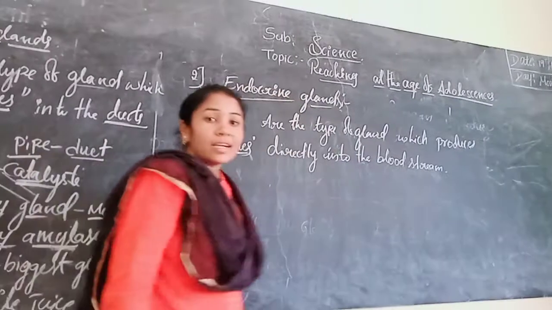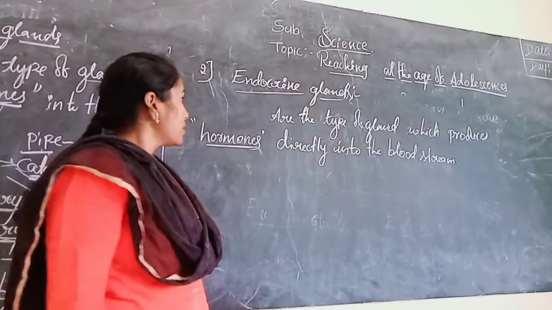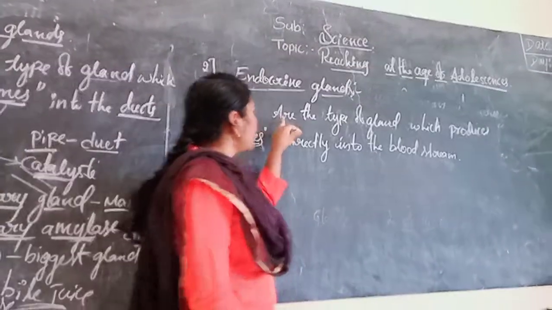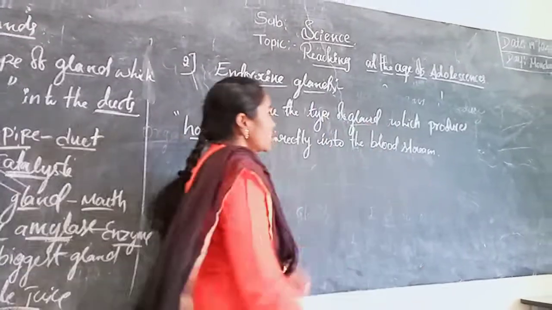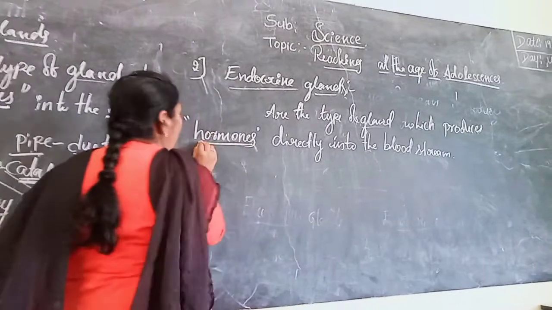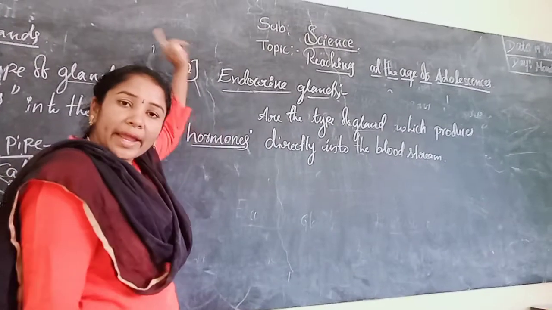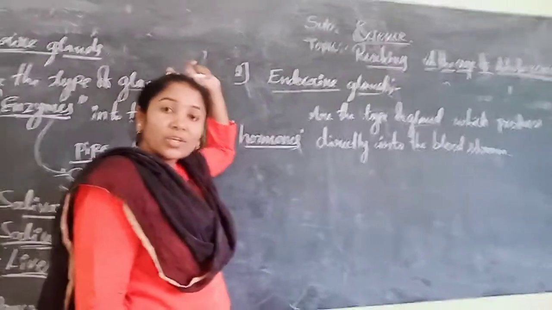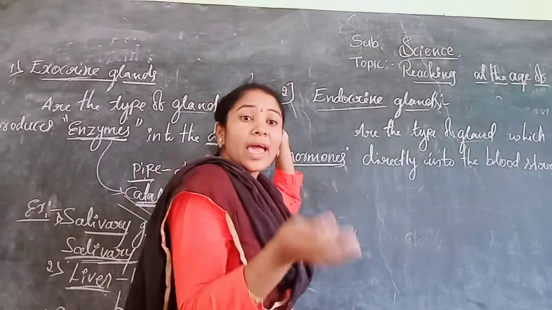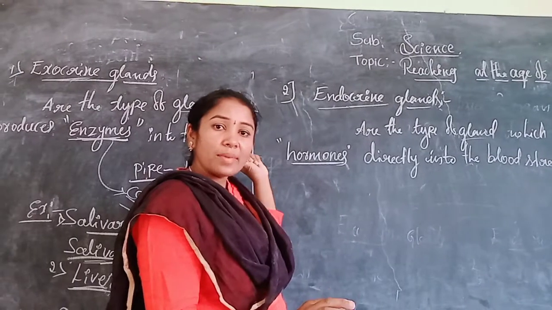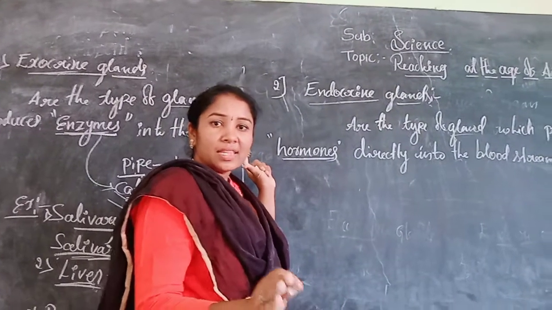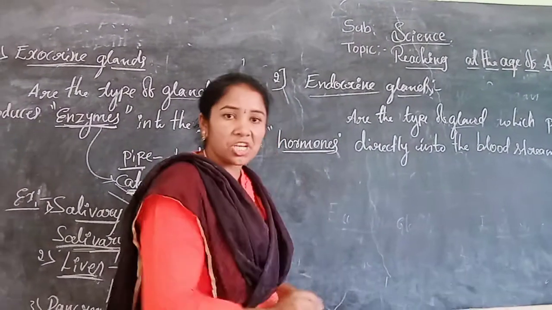Such glands are called endocrine glands. Endocrine glands produce hormones, but exocrine glands produce enzymes, not hormones. An enzyme is a type of catalyst that helps to speed up the reaction.